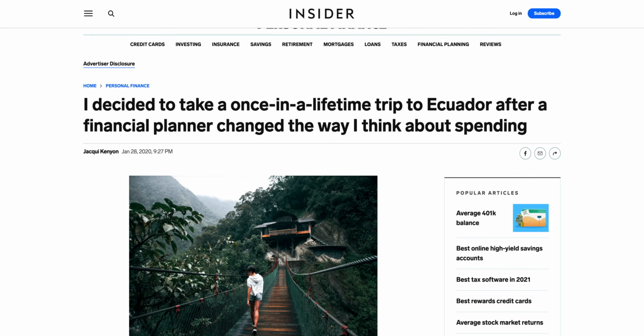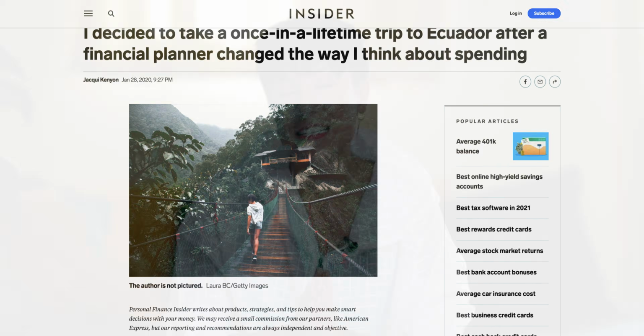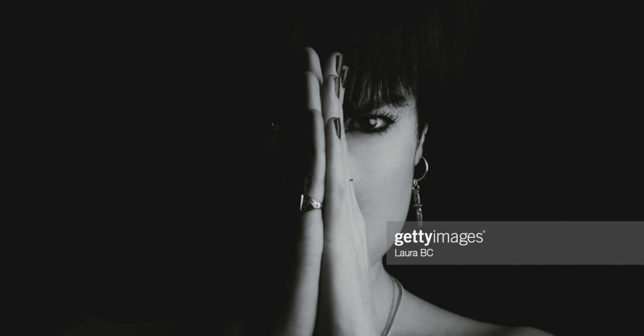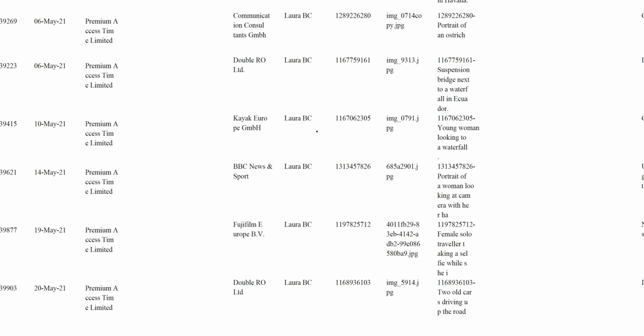You can be creative with self-portraits, or when you travel in Getty Images, these ones I sell a lot. It's just me walking during one of my solo trips in Ecuador, and this was sold by Business Insider and it was posted there. So guys, don't underestimate the power of stock photography, because many times it's not just about the money. The BBC last month bought this self-portrait, which is one of my favorite ones ever. I love this self-portrait, it's super moody. I love that picture, and the BBC bought it.